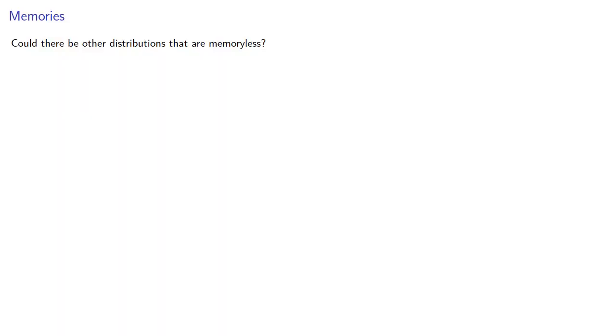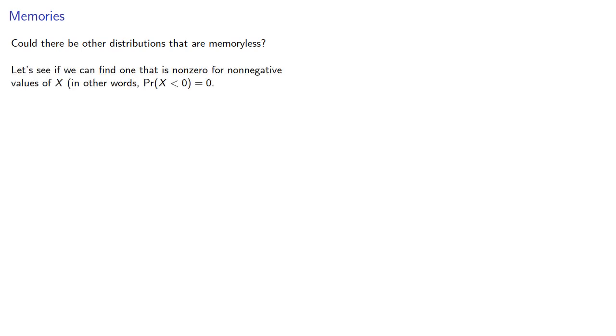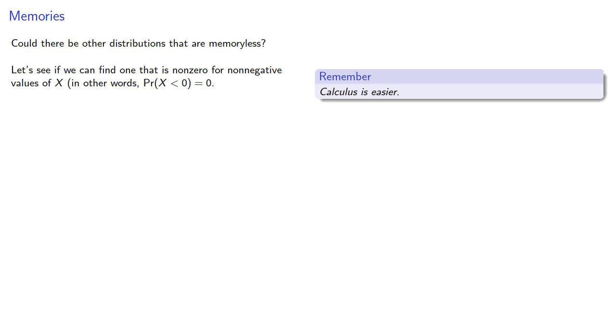Could there be other distributions that are memoryless? Let's see if we can find one that is non-zero for non-negative values of x. In other words, the probability that our random variable is less than 0 is 0. Now remember, calculus is easier, so let's also assume that a cumulative distribution function is differentiable.